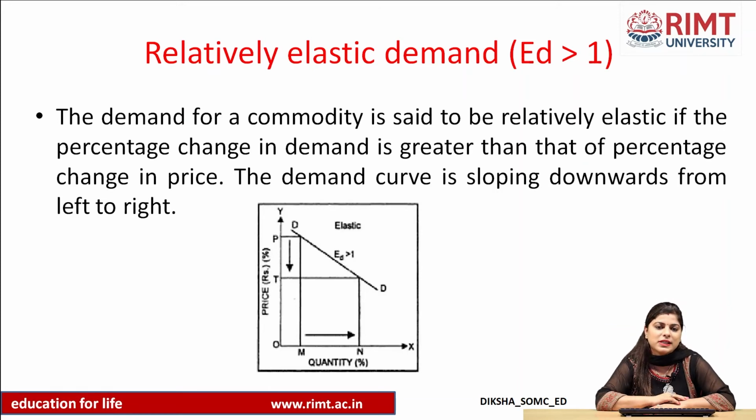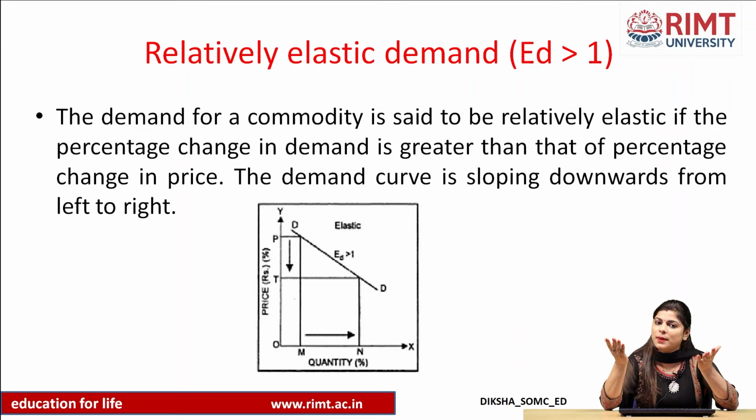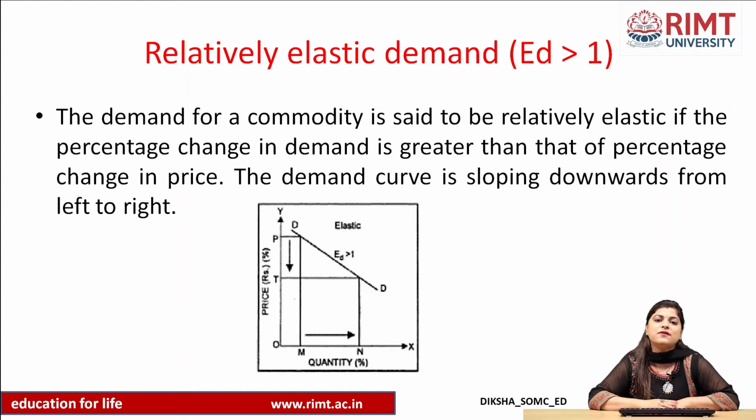Diagrammatically we can also see this. On the x-axis we have taken quantity demanded, and on the y-axis we have taken price in percentage. See, the price is changing very little, decreasing slightly from P to R, but the quantity demanded has increased very much from OM to MN. So a small change in price causes a major change in demand. This is relatively elastic demand.